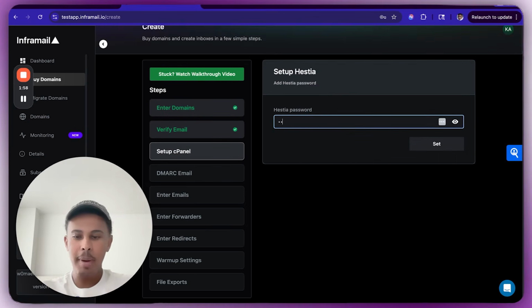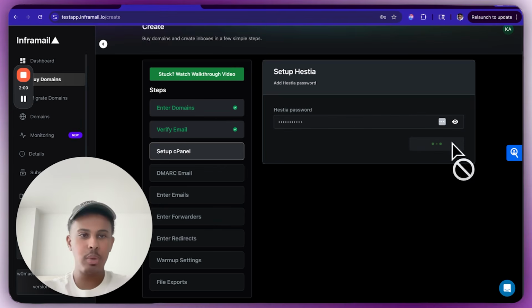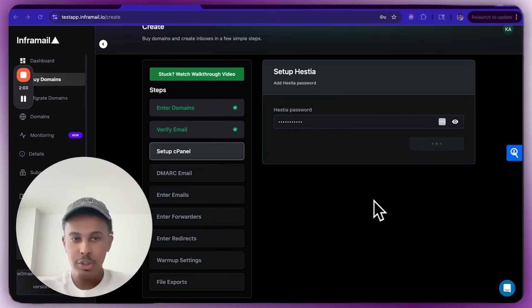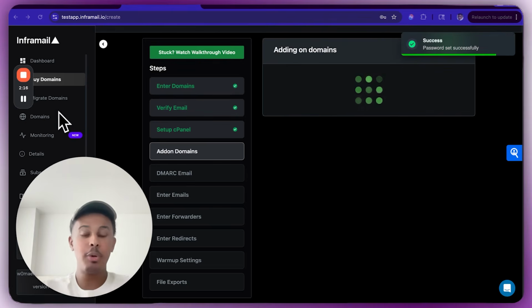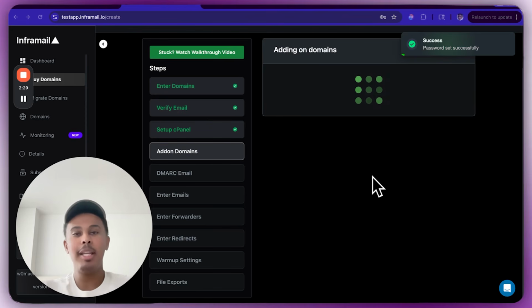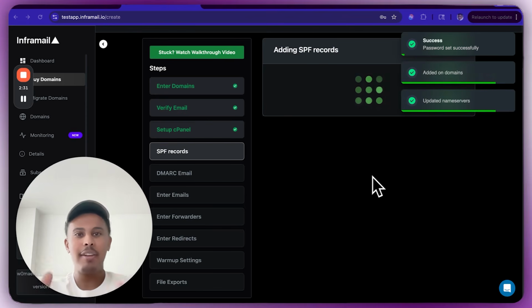So now you're going to create a password here. I'm just going to create a random password. You're never going to really log into it, but it's just a password that contains all of your email accounts in an environment that we put in here. So yeah, you don't have to ever sign into each email account. You can if you want to, but you don't really need to. Now it's adding on the domains. So when you're doing it for the first time, give it a little bit of time. It's going to take minutes, but don't expect it to work in 5 seconds, essentially.